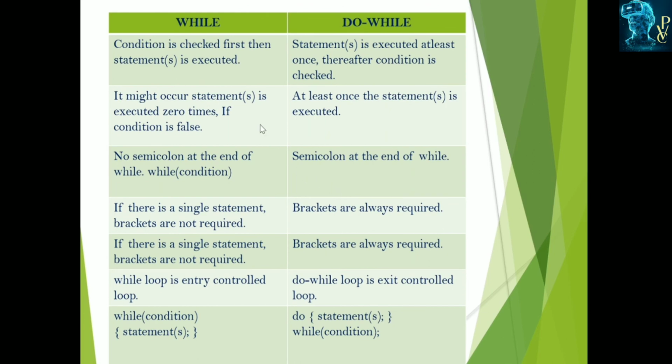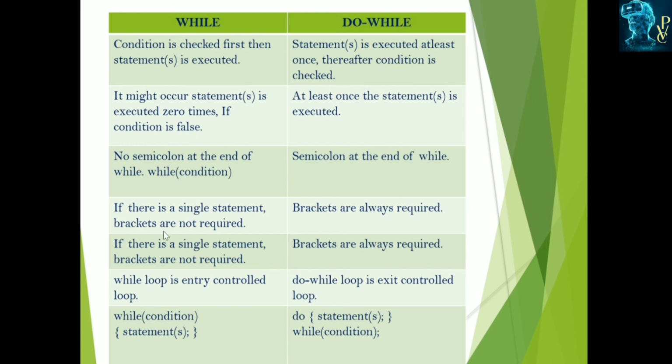And next is the difference between while and do while. In the while loop, the condition is checked first and then the statements are executed. In the do while, the statement is executed at least once, thereafter the condition is checked. This is the entry control loop and this is the exit control loop. It might occur that statements are executed 0 times if the condition is false. At least once the statement is executed, whether the condition is true or false. No semicolon at the end of the while condition. Semicolon at the end of the while in the do while loop.